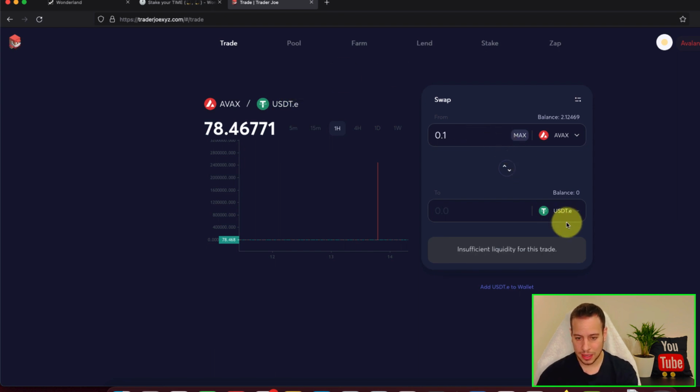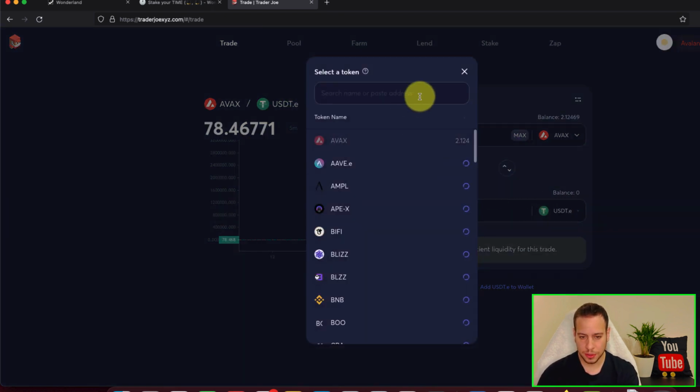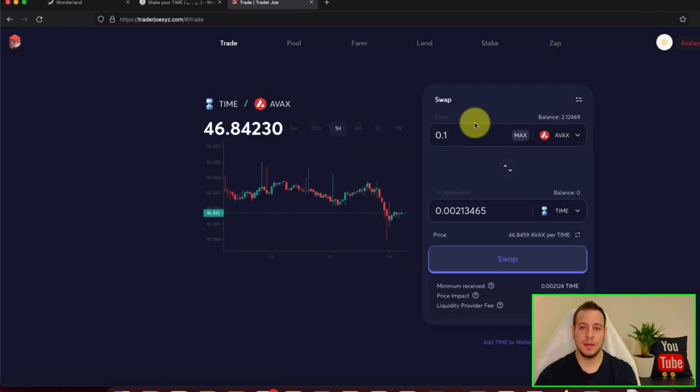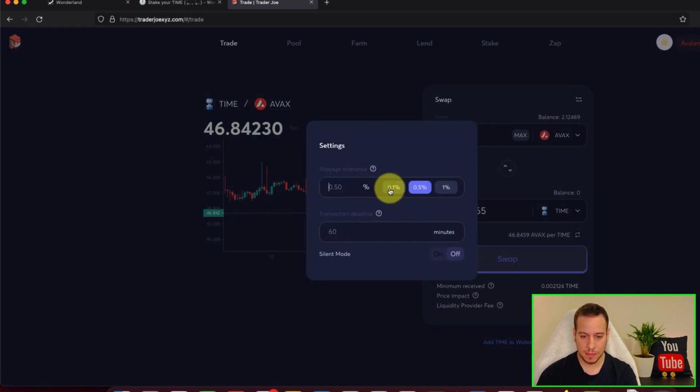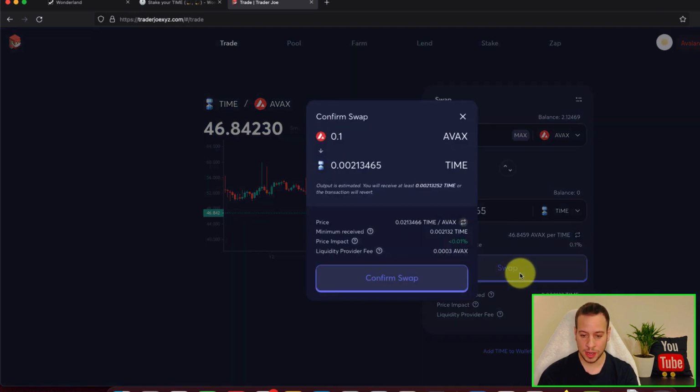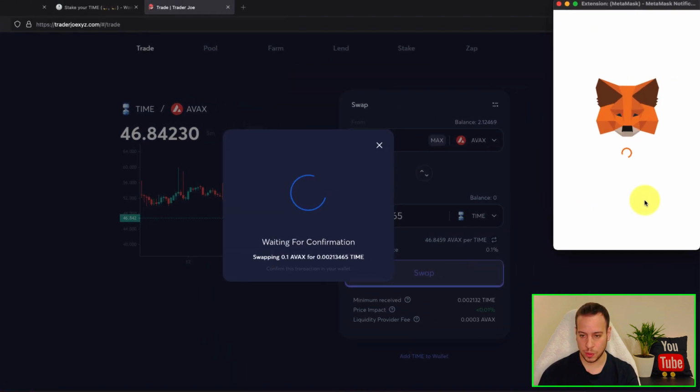Let's say I want to buy some time tokens with 0.1 Avax. And there you go, guys. You can buy with your Avax tokens or any other tokens on the Avalanche ecosystem. You can buy time tokens. And here we're going to swap some Avax with time. I'm going to reduce the slippage tolerance to 0.1 because I see that the price impact is quite low, 0.01, and swap my Avax tokens to time.